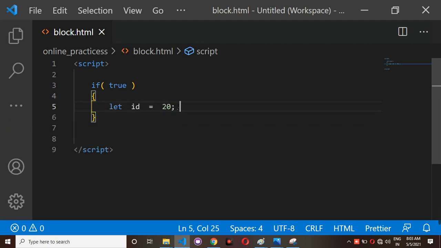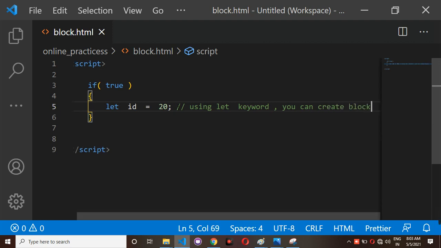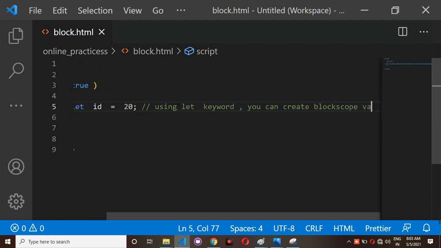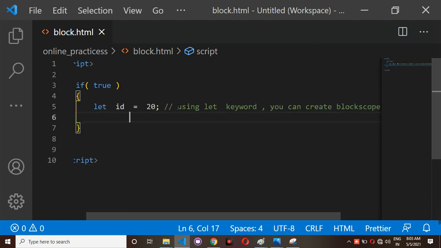Using the let keyword, you can create a block scope variable, and this block scope variable you can access inside a particular block only.